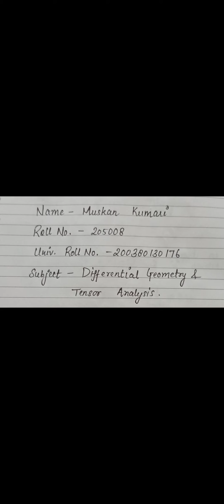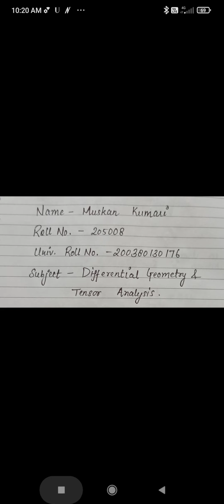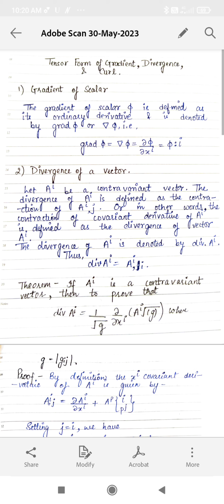My roll number is 205008 and today I am going to present on one topic of differential geometry and tensor analysis, which is tensor form of gradient, divergence and curl. So let's start. So what is gradient of scalar? The gradient of scalar phi is defined as its ordinary derivative and it is denoted by grad phi. So grad phi is del phi by del of xi.